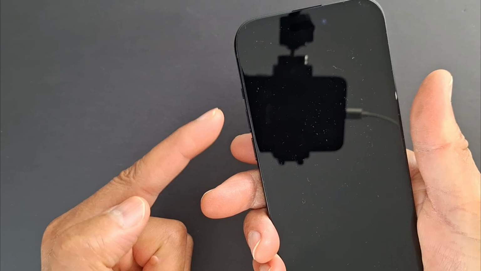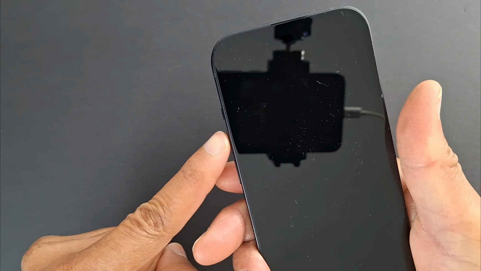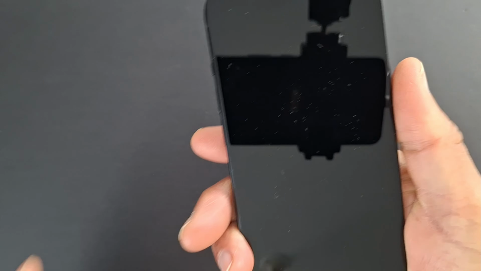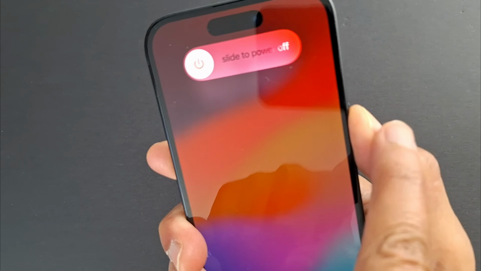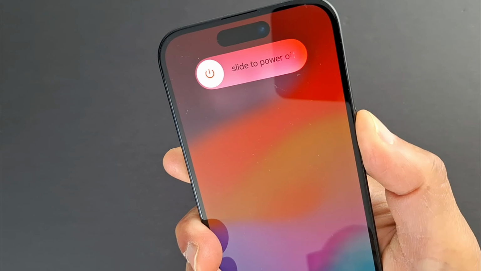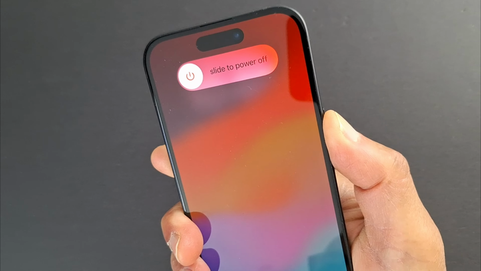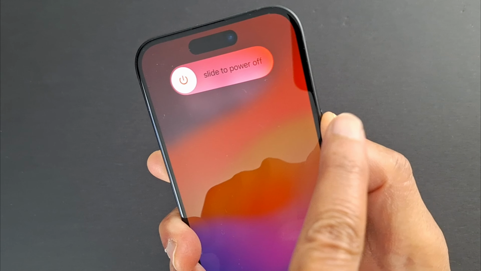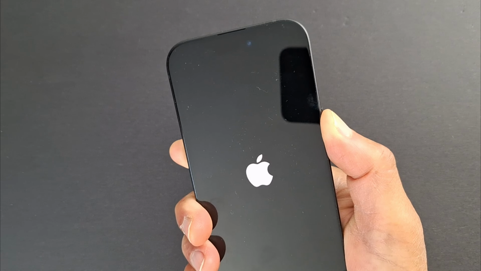So let's do that. Press and release the volume up button, then press and release the volume down button, and next press and hold the power button. Continue holding the power button until the iPhone restarts and the Apple logo appears. Then release the button. Now just wait for your iPhone to restart.